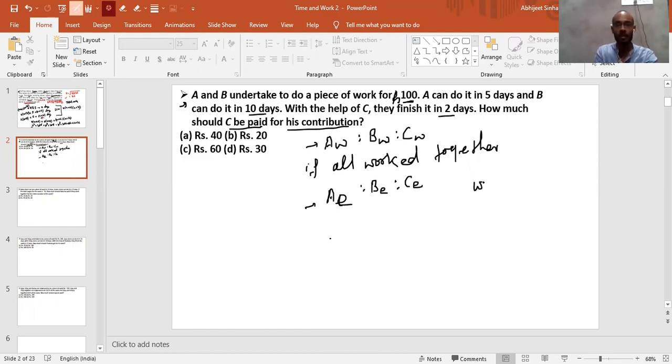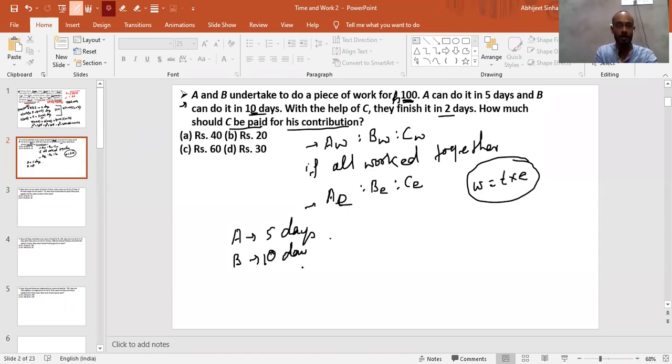And we know that work is nothing but time into efficiency, right? So now let's try this question: A and B undertook to do a job for rupees 100. A can do it in 5 days, so if A worked alone, A will take 5 days to finish the work. B can do it in 10 days. With the help of C, that means when A, B, and C all three work, the work is completed in 2 days.